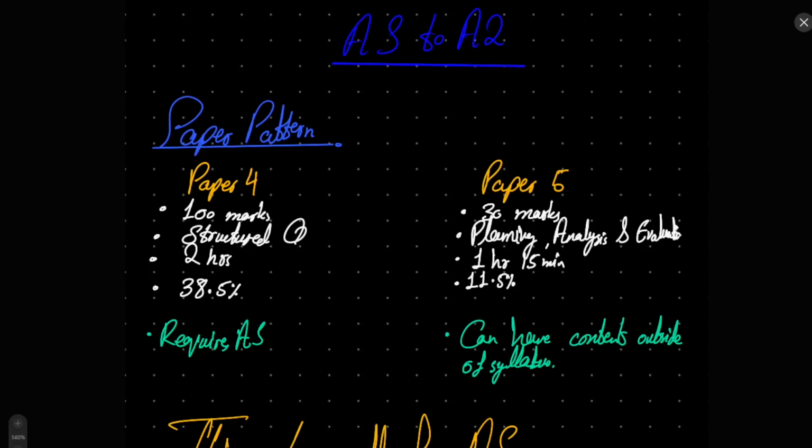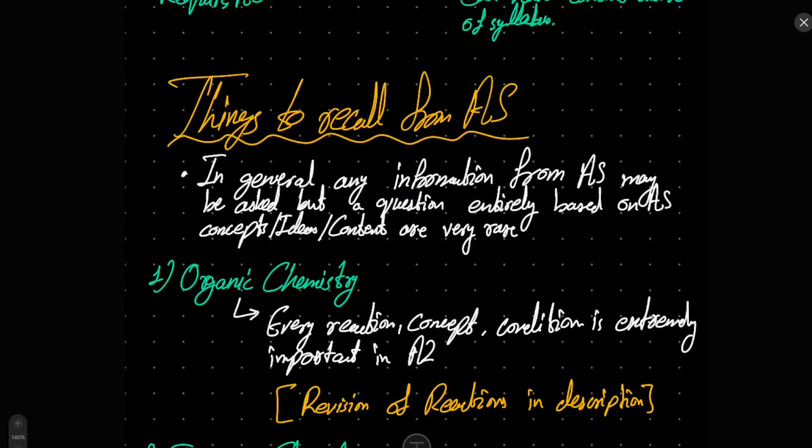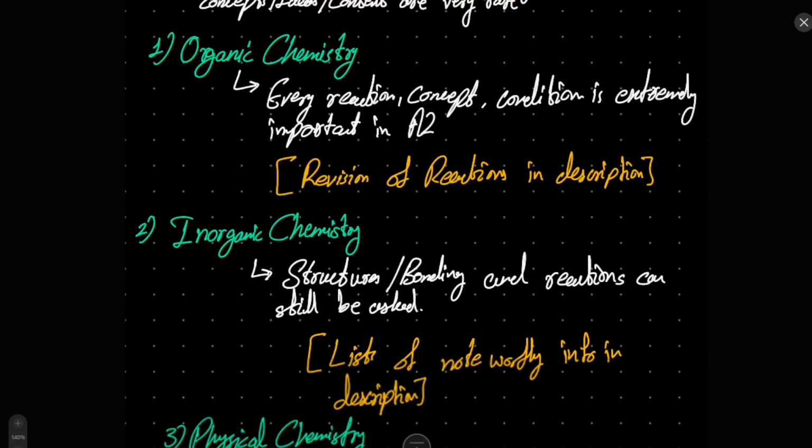All right, so the things that you need to know or recall from AS is generally everything. Generally speaking, it is recommended to revise everything from AS when you come into A2. And even when you are in A2, it is generally advised to go over the rectification type parts and some conceptual understandings of AS one more time. The basic gist of it is something that I have summarized here.